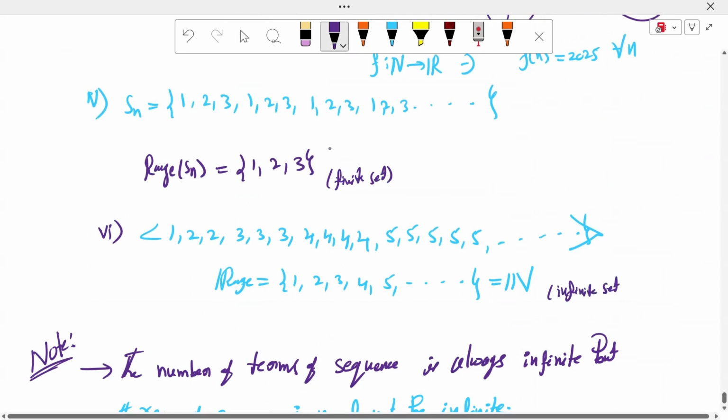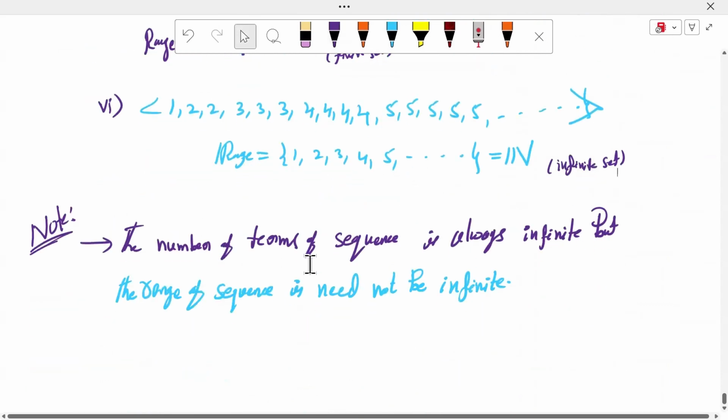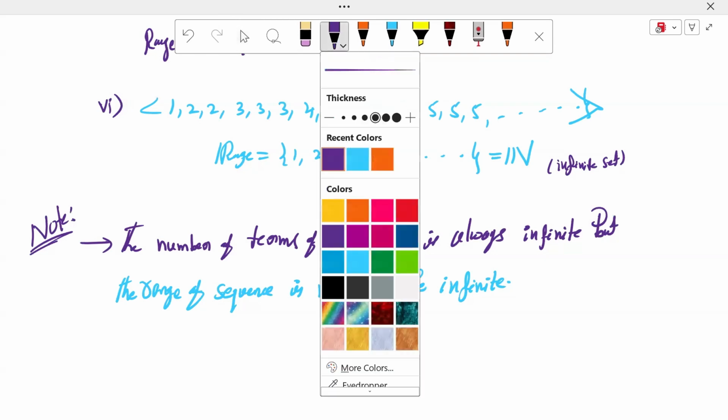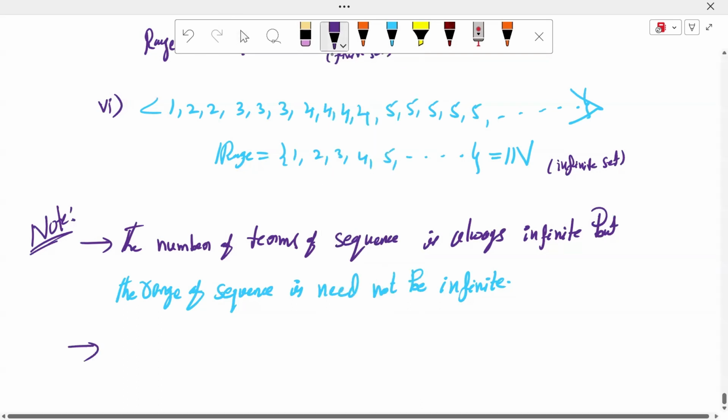So the number of terms of the sequence is always infinite, but the range need not be infinite. The range may or may not be infinite. It need not be infinite; it can have finite terms or infinite terms. That is one of the observation points. Now the second observation point.